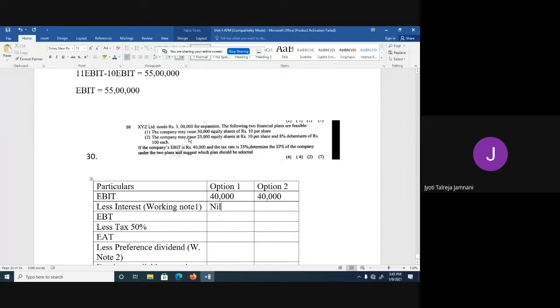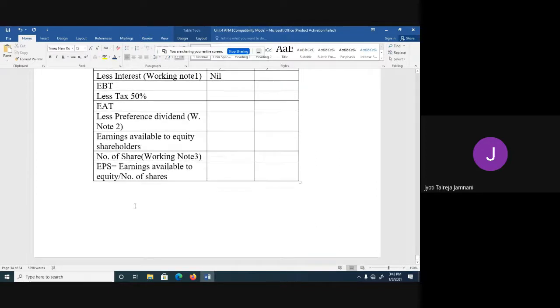In plan 2, the company may issue 25,000 equity shares of rupees 10 each. Now if I do 25,000 into 10, how much will I get? 2,50,000. So I need 5 lakh, out of which 2,50,000 I am taking through equity shares, and the remaining I have to take through debentures. Are you understanding? Yes, ma'am. So from 5 lakh minus 2,50,000 equity, debentures will be 2,50,000. This is for plan 2.